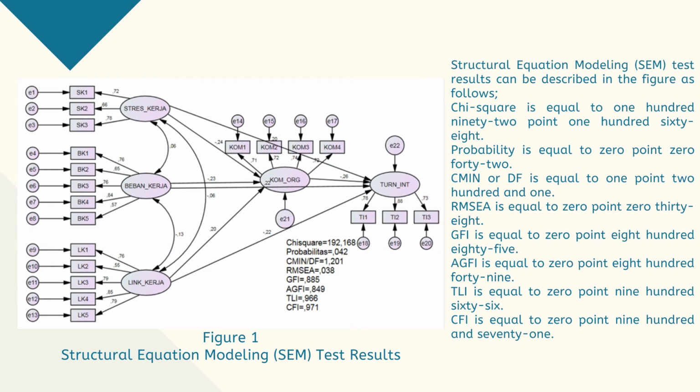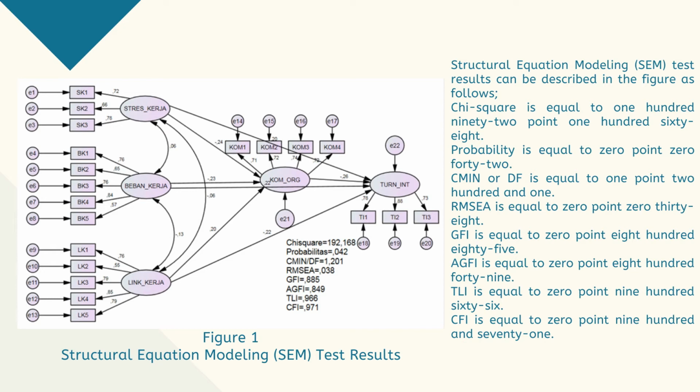Based on Figure 1, the structural equation modeling test result can be described as follows. Chi-square is equal to 192.168. Probability is equal to 0.042. CMIN/DF is equal to 1.201. RMSEA is equal to 0.038. GFI is equal to 0.885.